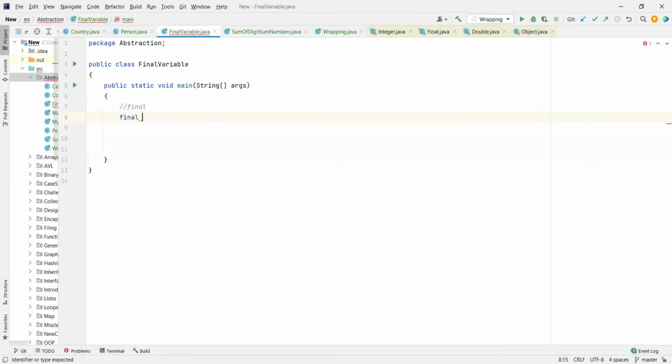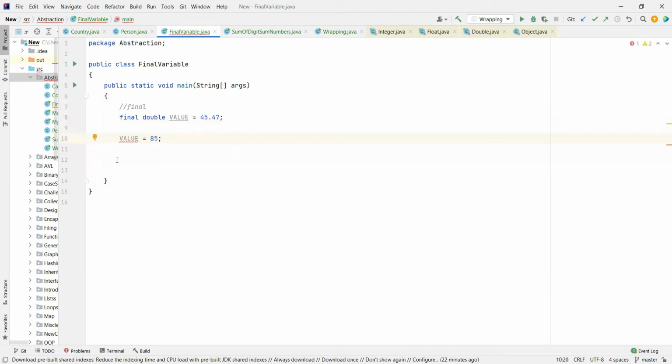and then all of them will be uppercase, because the variables for final are going to be uppercase. This is a convention in Java, and the value that I want to give is 45.47, for suppose. And if I want to change the value here, let's say I change the value from 45 to 85, that will not be allowed, because you see the compiler is saying that it cannot assign a value to a final variable. Why? Because it is final, it will not be changed here.